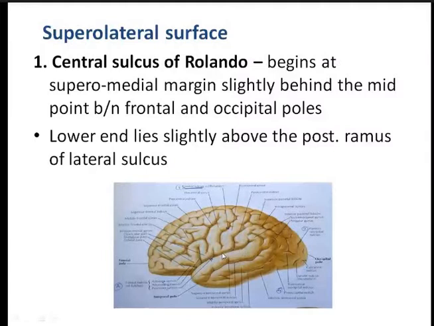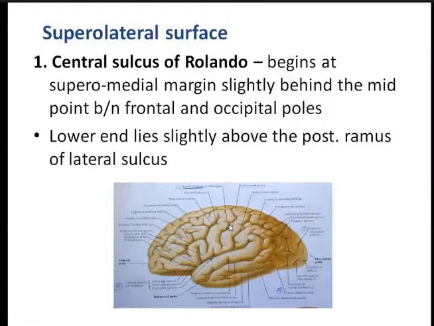Now this is the central sulcus, which is very important. Examiners usually put a flag over here in spotters, so identifying the flagged sulcus will be the first question. You should be able to identify the central sulcus. So what are the points to identify? First, it starts from a point slightly behind the midpoint of the frontal and occipital poles.